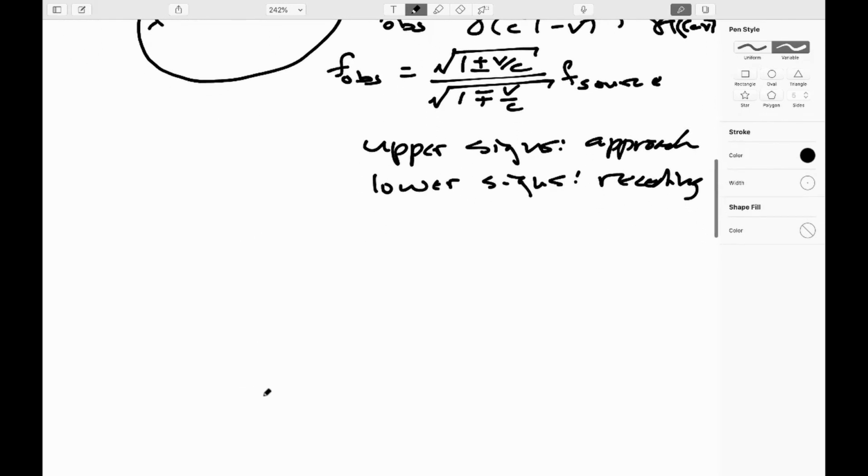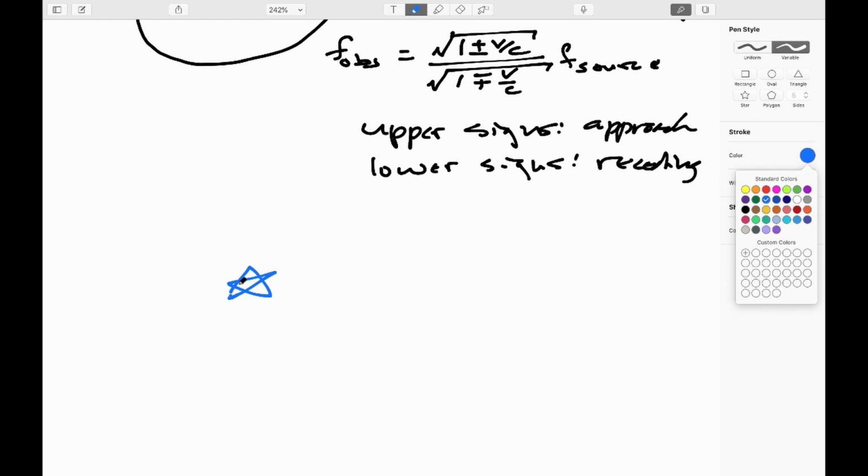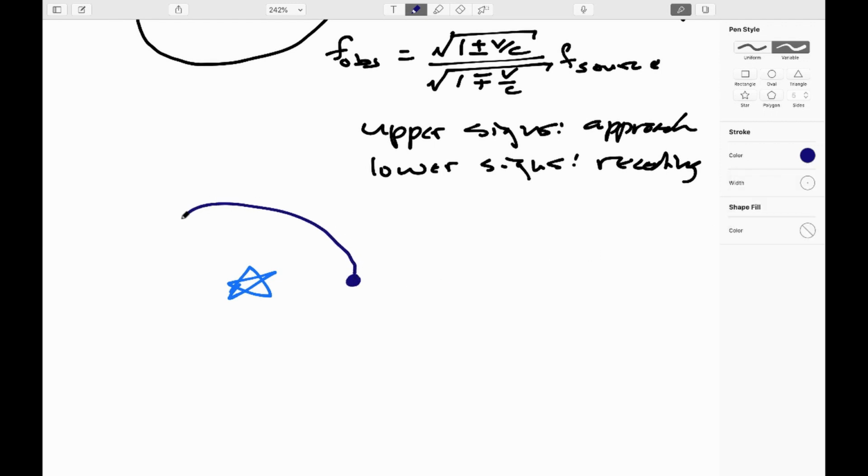All right, let me just end this particular video with one fun application of this. And this is how we detect most extrasolar planets. So let's say there's a star and you have some planet orbiting the star. Now, if you remember in your mechanics class, we calculated that there was a definite period based on the radius and the mass of the star.